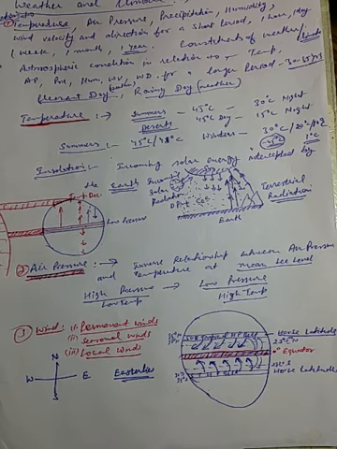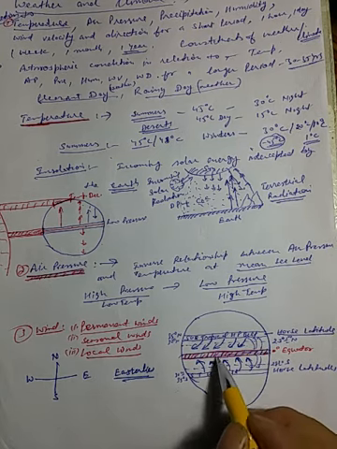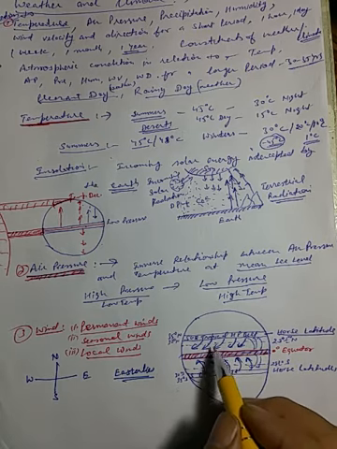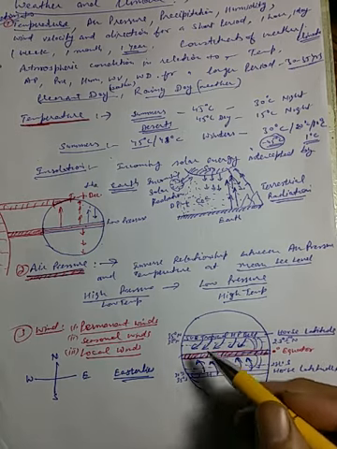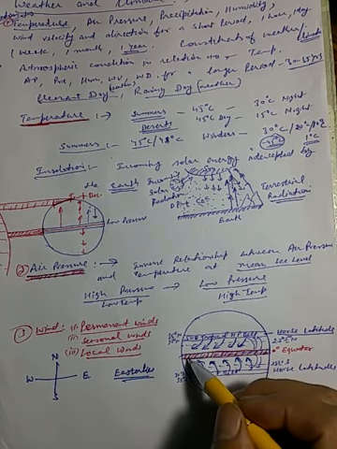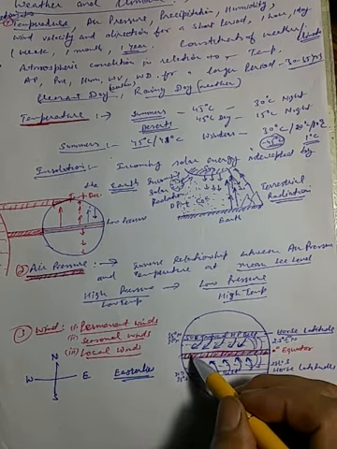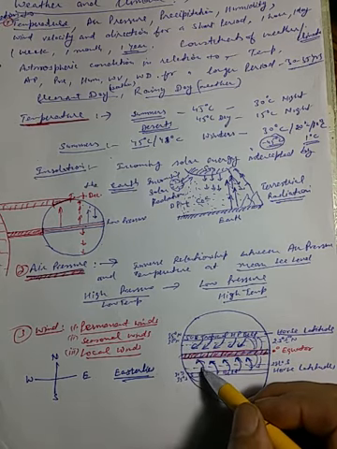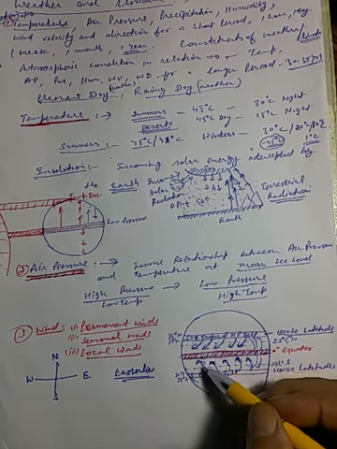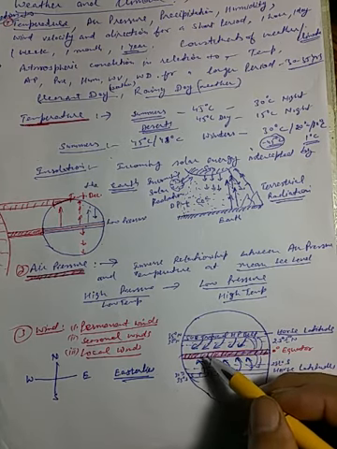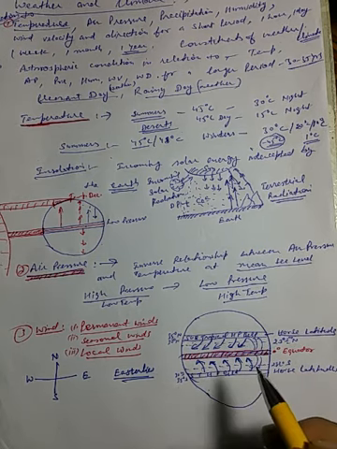Okay, so the permanent winds are trade winds. These are permanent winds because they blow throughout the year. Their direction, their location might be a bit changed due to shifting of the sun from equator to Tropic of Cancer or from equator to Tropic of Capricorn. So this belt might be a bit changed, but the winds remain the same. The winds blow throughout the year. That's why they are called permanent winds.